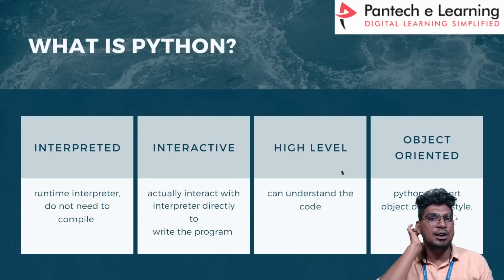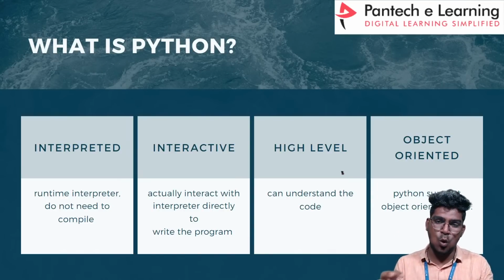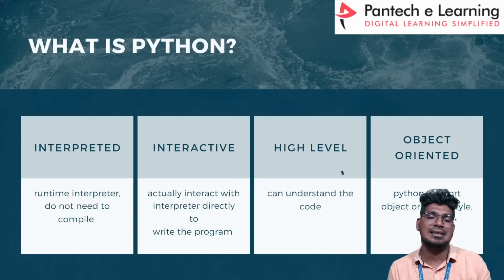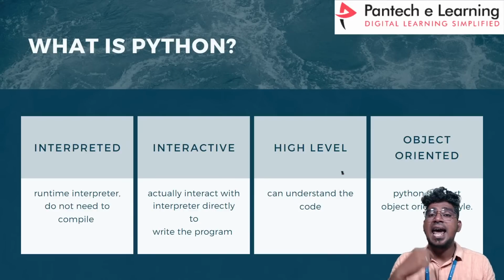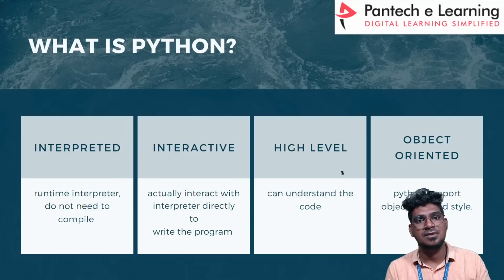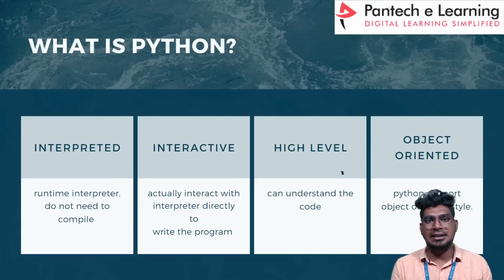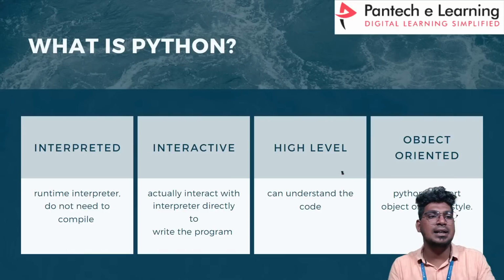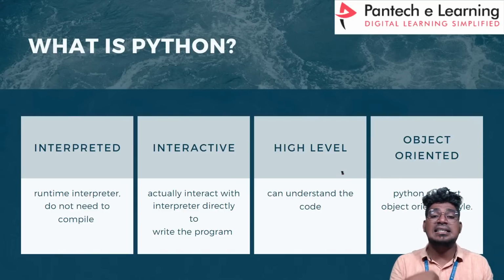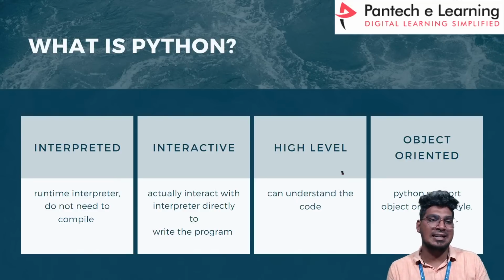It is actually like a runtime interpreter. For example, if I write code in a command prompt, it is going to be executed line by line. For example, a is equal to 10, it is going to be executed like that. In the same way, it is interactive. Why? Because if I write any code here, it will be executed immediately.